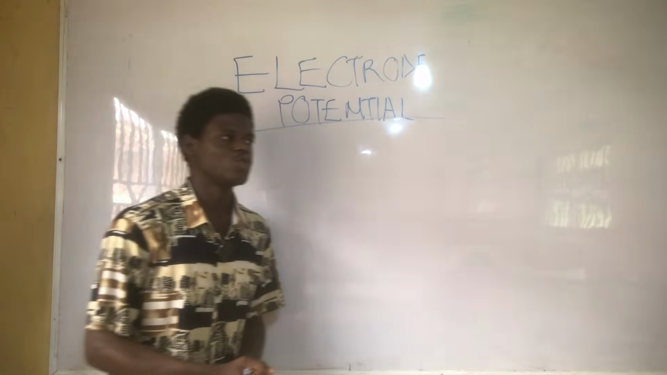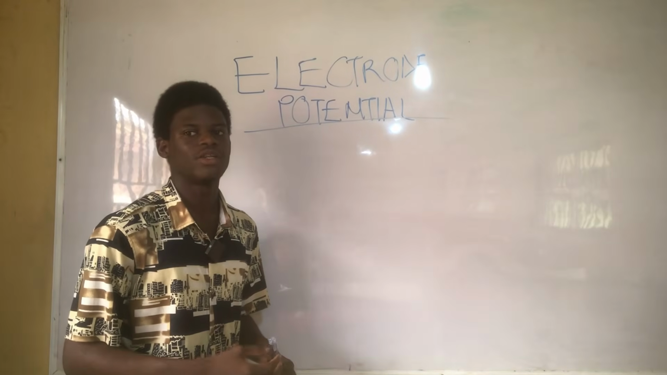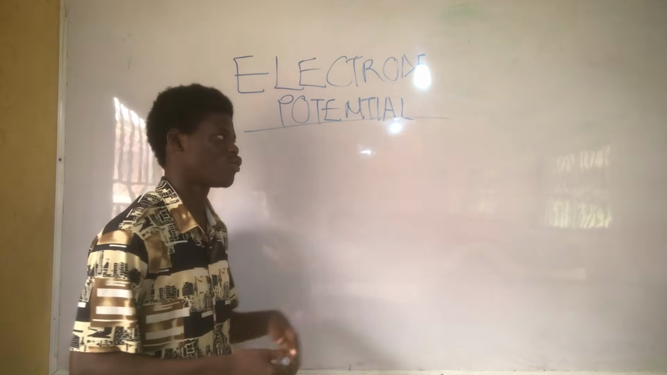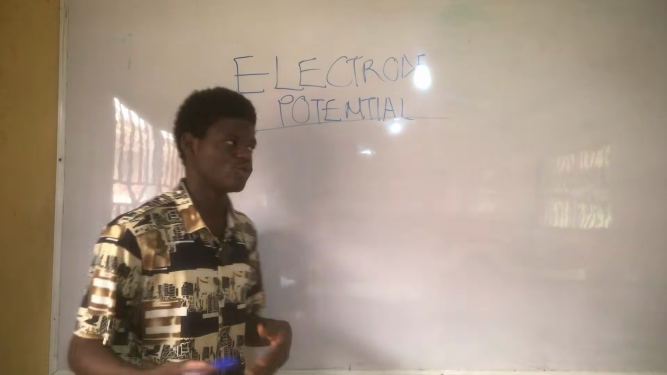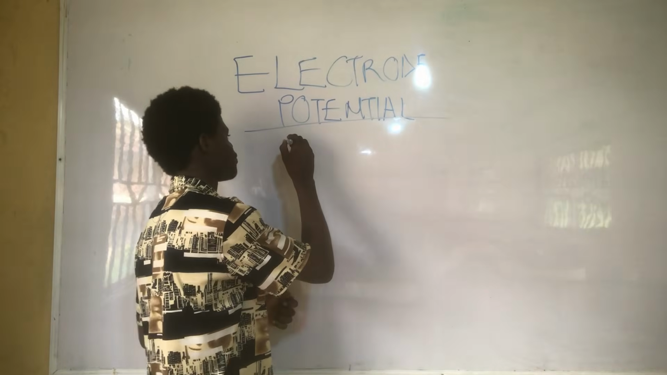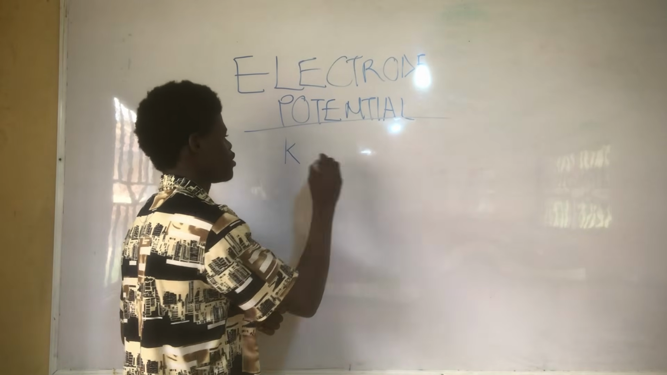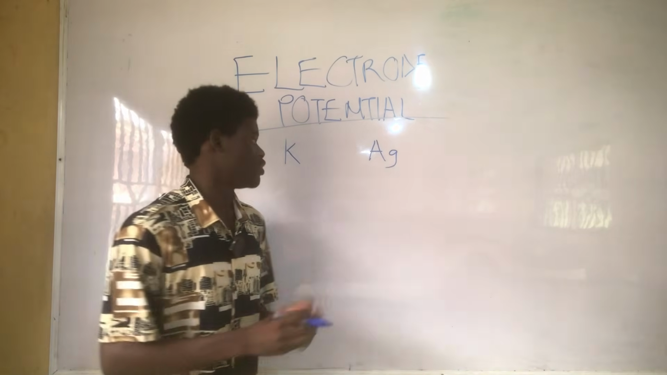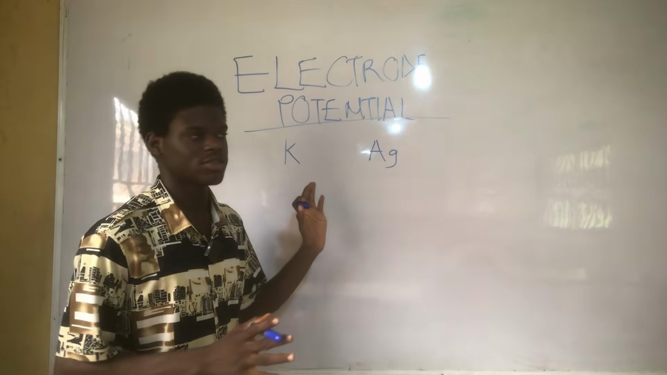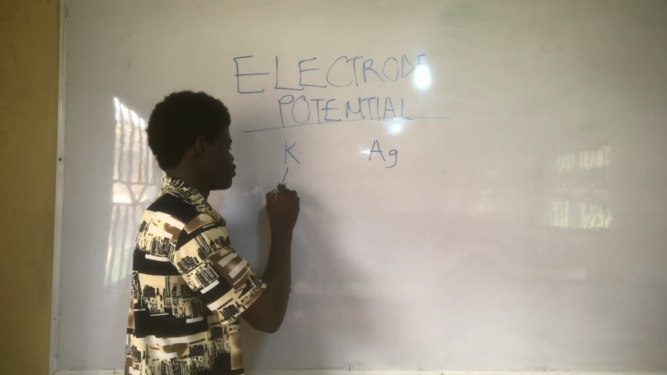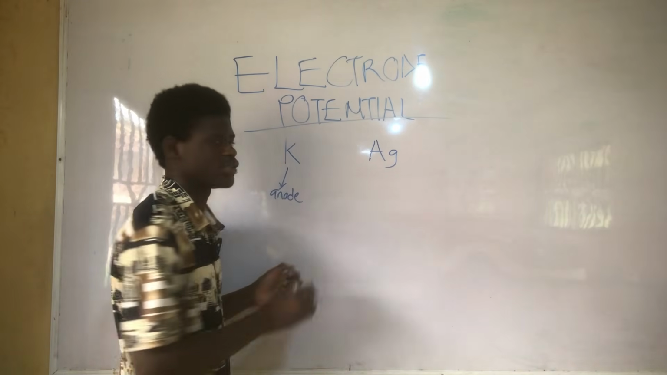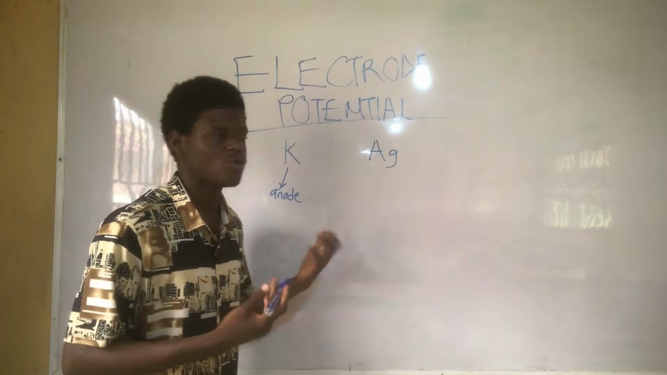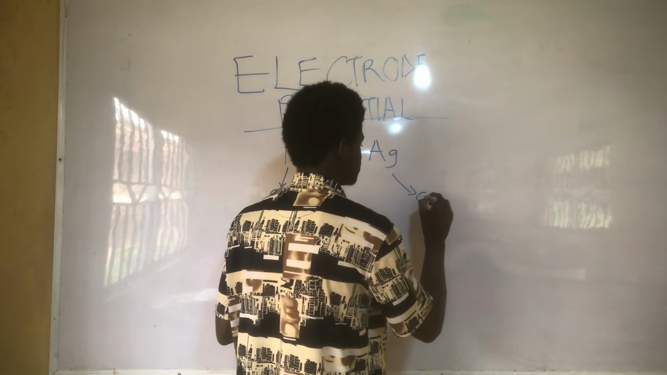Now, the next thing you need to know is when a cell is spontaneous and when a cell is not spontaneous, and the kind of reaction that occurs at the anode and the cathode of a cell. So let's say we have potassium and we have gold in a cell. For this cell to be spontaneous, potassium has to act as the anode because it's the more electropositive element. So the more electropositive element has to act as the anode, while the lower one has to act as the cathode.